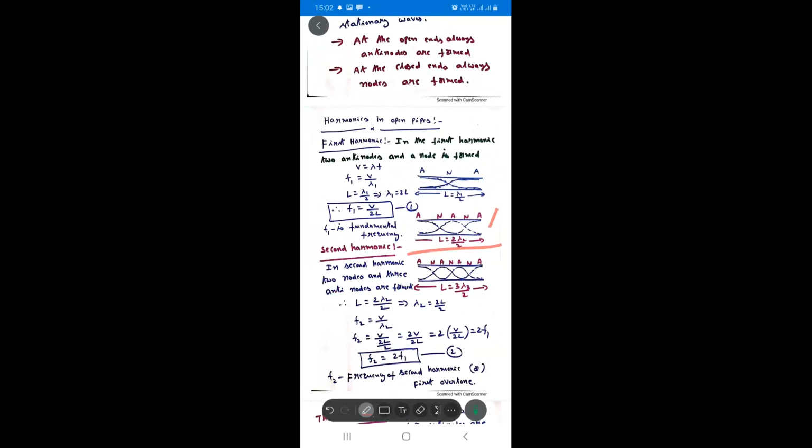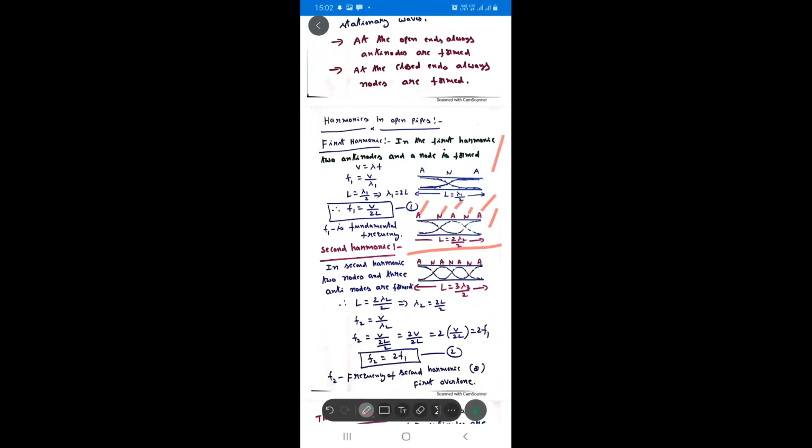Second harmonic means if there are three antinodes and two nodes formed in an open pipe, it is called the second harmonic. See here, the total length of the pipe in terms of its wavelength. Students, the air column should vibrate, so there is a certain relation between the wavelength and the length of the pipe.